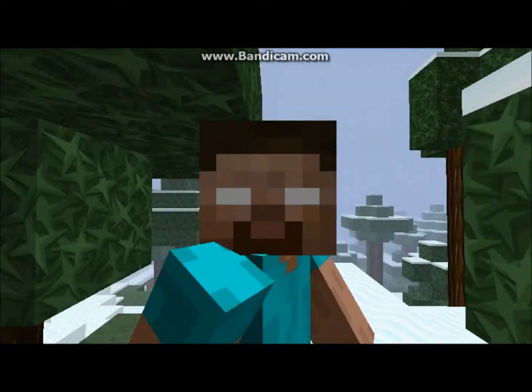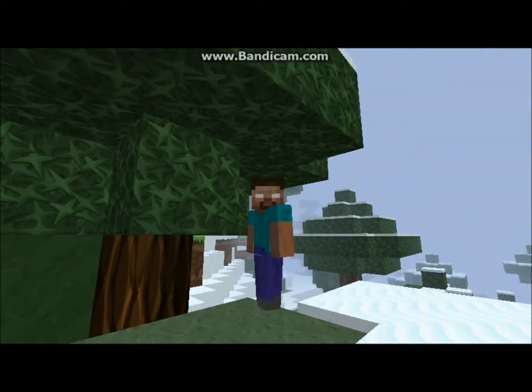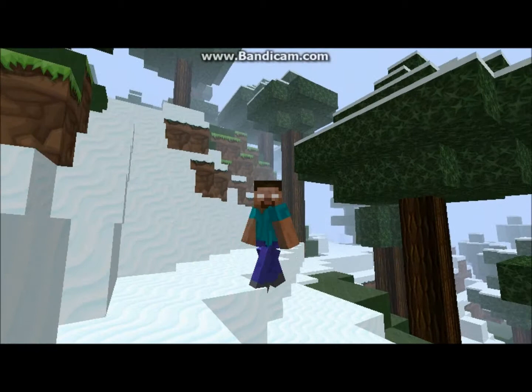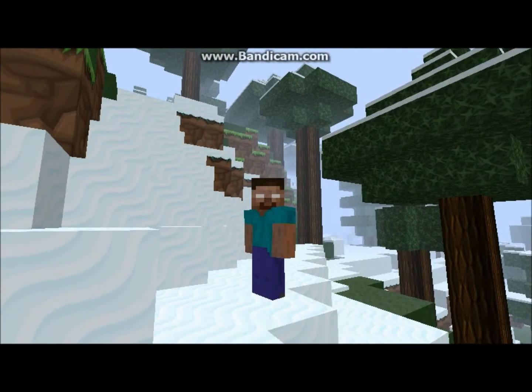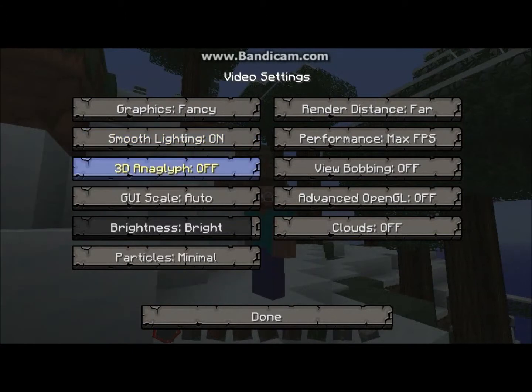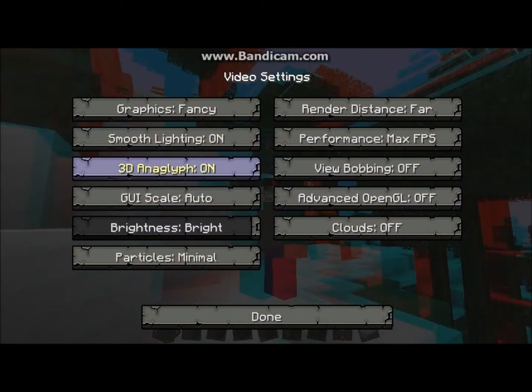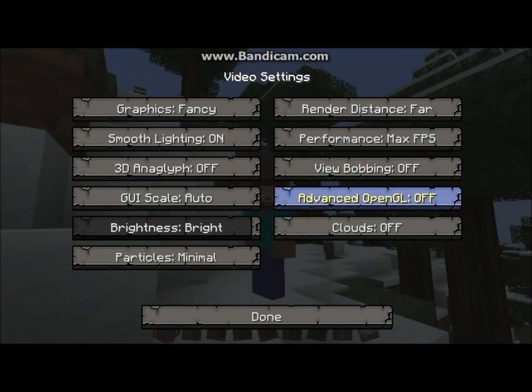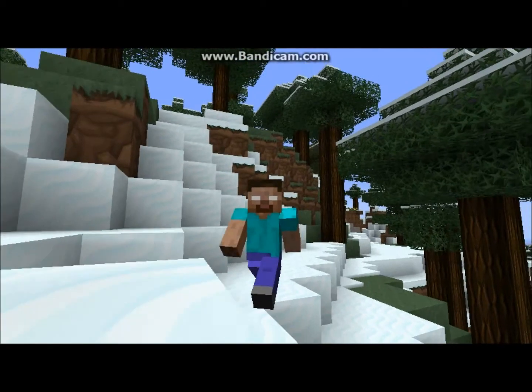Apparently the video isn't registering it. I don't know why, but anyway, I like to set my video settings to the highest because my computer can probably handle it. As you can see, strangely it isn't affecting the frames.